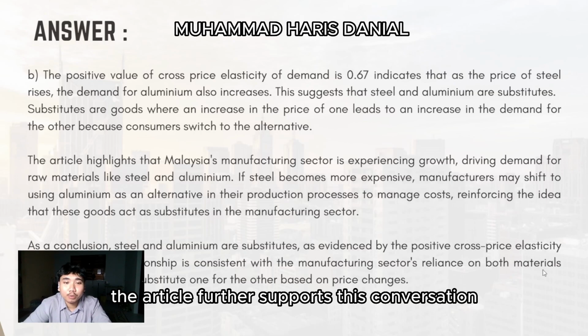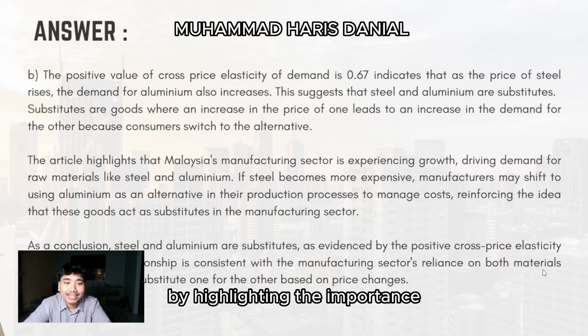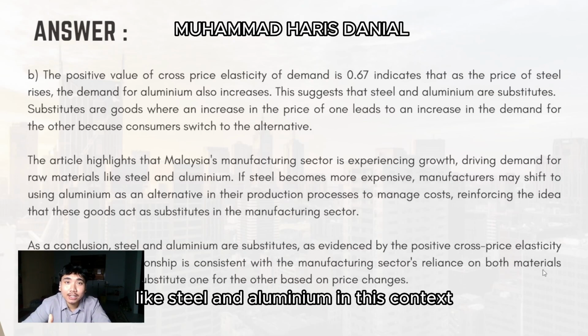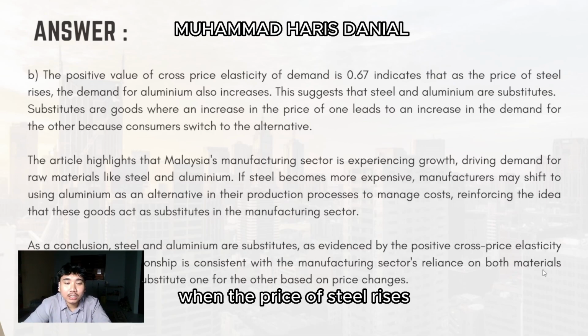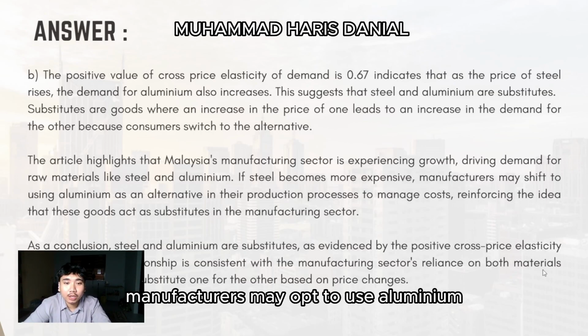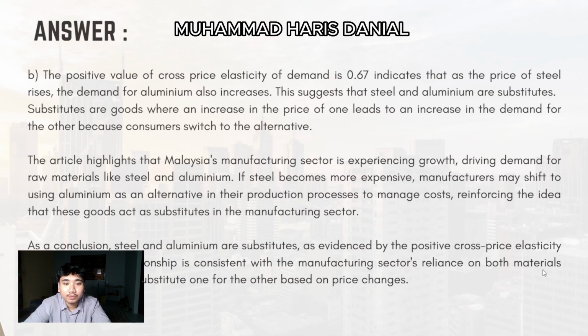The article further supports this conclusion by highlighting the importance of the manufacturing sector, which relies heavily on raw materials like steel and aluminium. In this context, when the price of steel rises, manufacturers may opt to use aluminium as an alternative to manage costs.